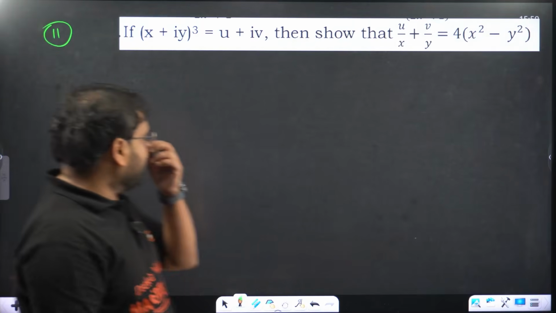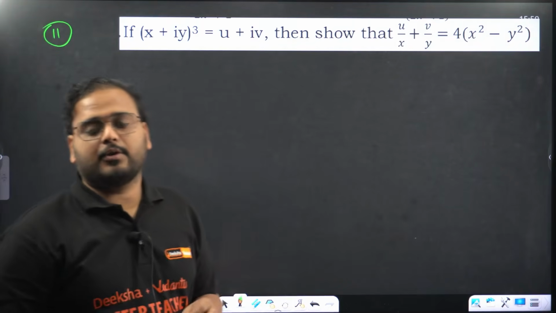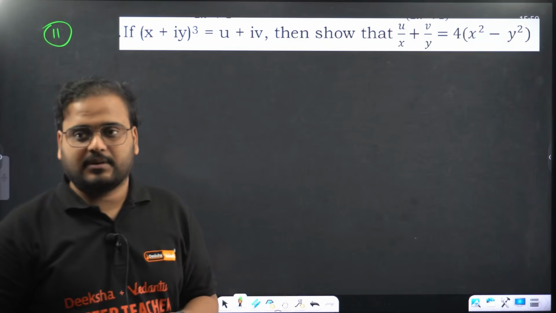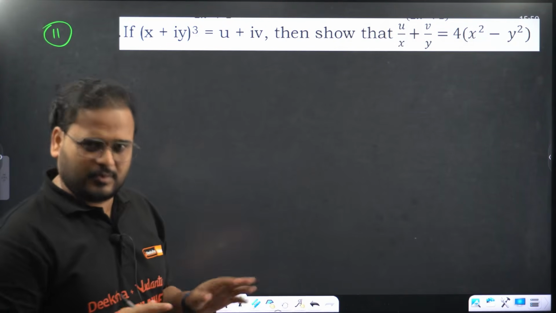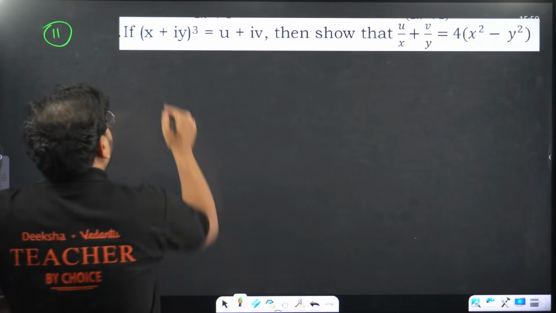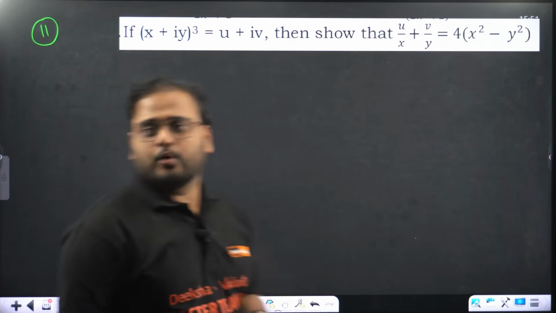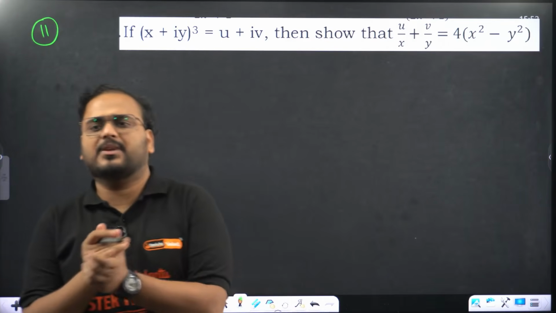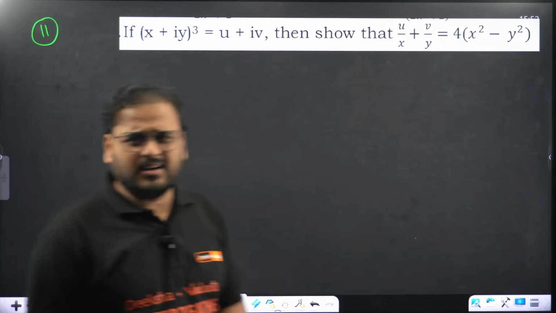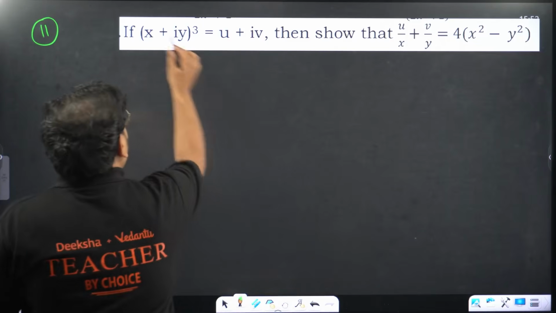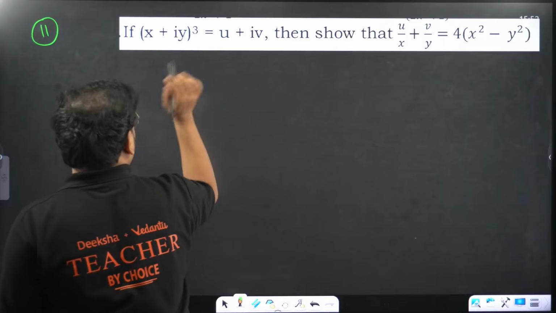If (x plus iy) the whole cube is u plus iv, then find u by x plus v by y. Looks difficult? Very simple question. Very easy question. This is the whole thing over here. Just do the clear expansion.